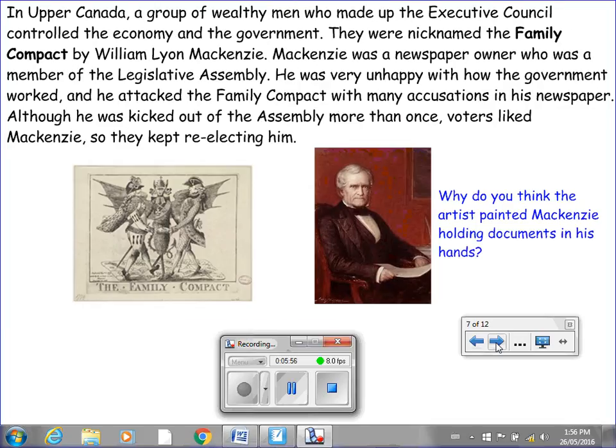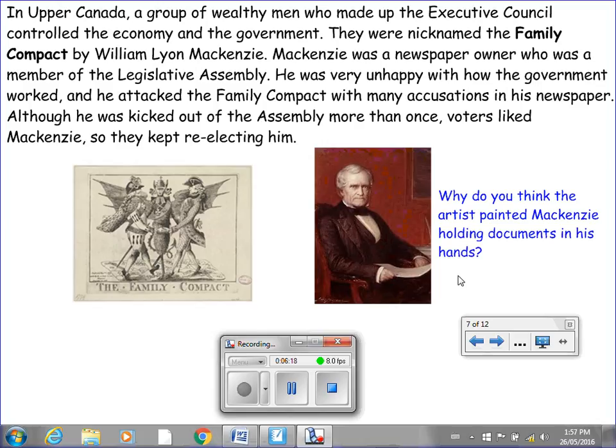In Upper Canada, a group of wealthy men who made up the Executive Council controlled the economy and the government. They were nicknamed the Family Compact by a man named William Lyon Mackenzie, who you see in this painting here. Mackenzie was a newspaper owner who was a member of the Legislative Assembly.